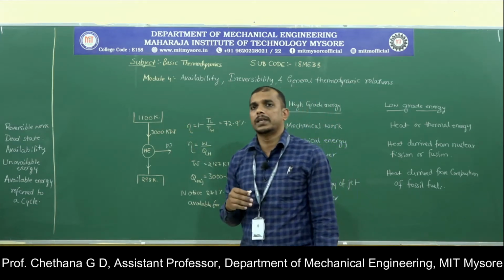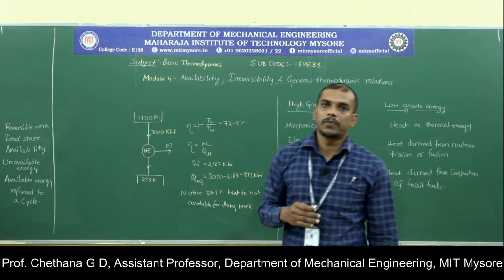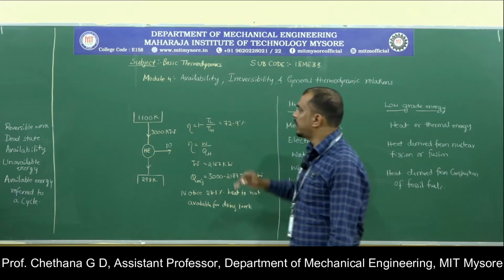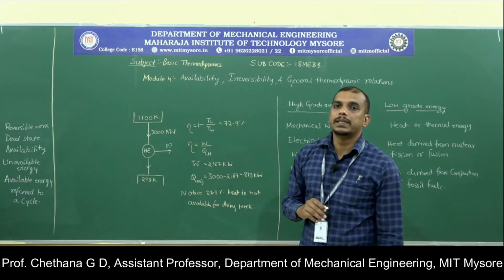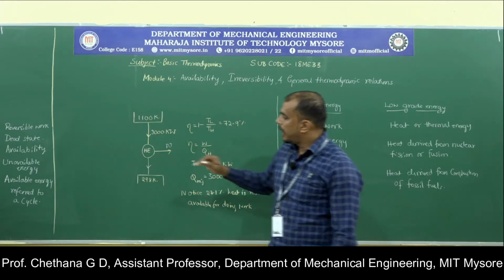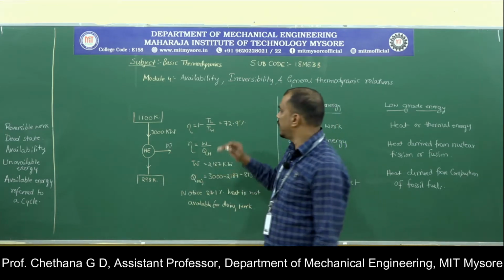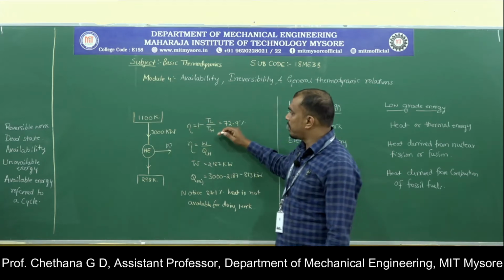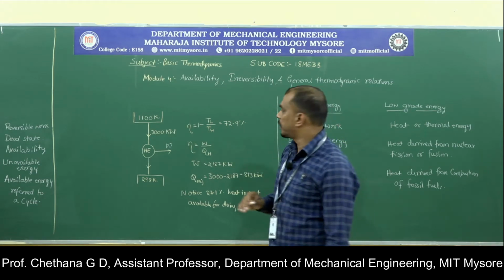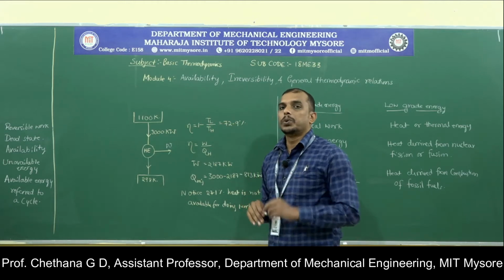Till now we have said that the maximum efficiency of a heat engine between temperature limits is the Carnot efficiency, given by 1 minus TL by TH, where TL is the temperature of the lower temperature reservoir where you are rejecting the heat, and TH is the temperature of the higher temperature reservoir. This is the maximum efficiency between two temperature limits.